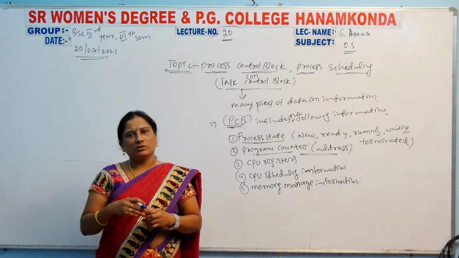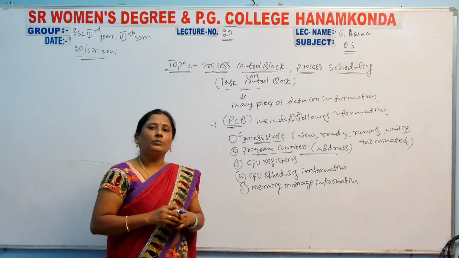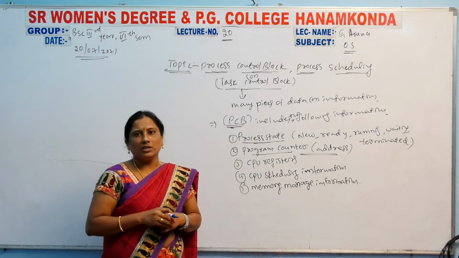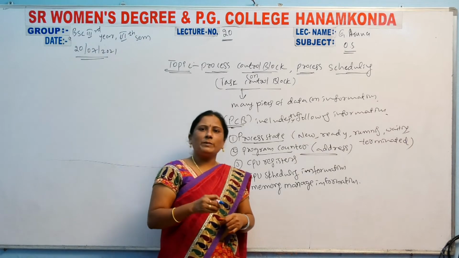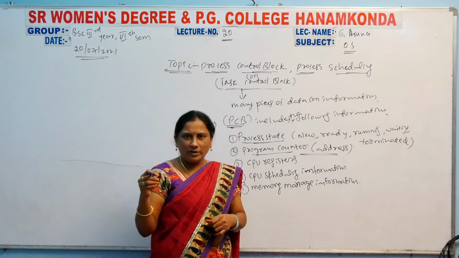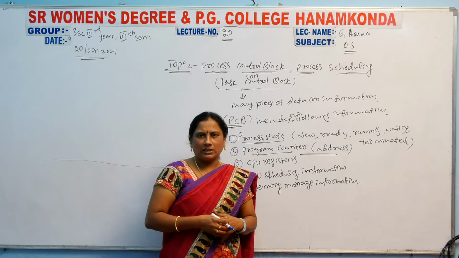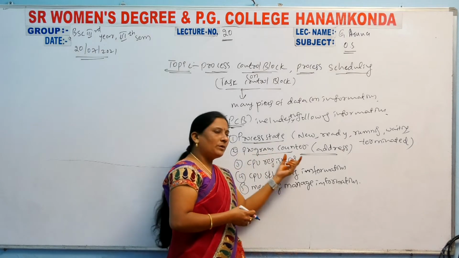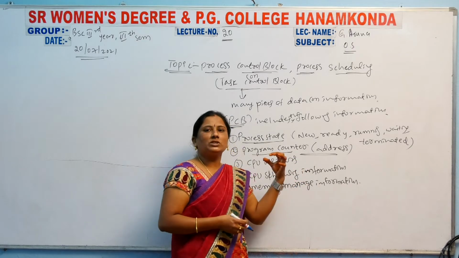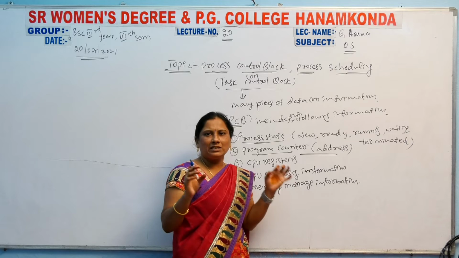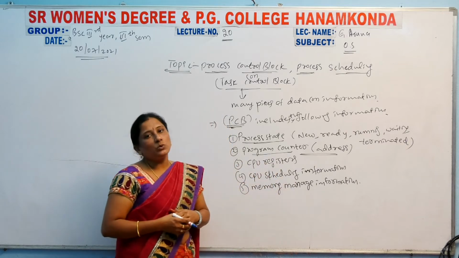In the computer, the memory allocation will be done within that address. Each and every process, each and every instruction, will have a memory allocation. Each and every process is allocated a unique address. So the program counter holds the information about which address the process is at. Clear?